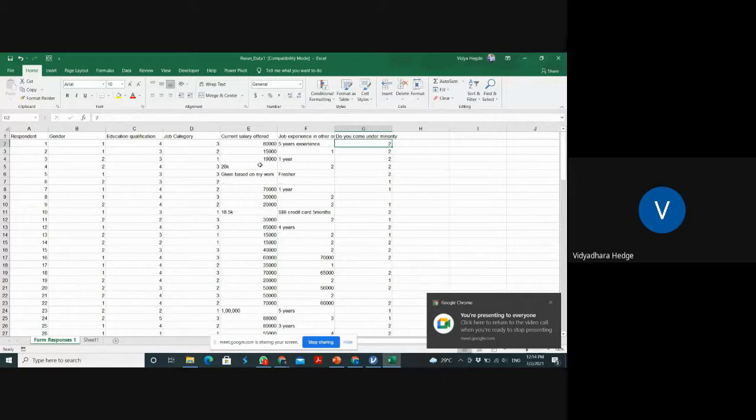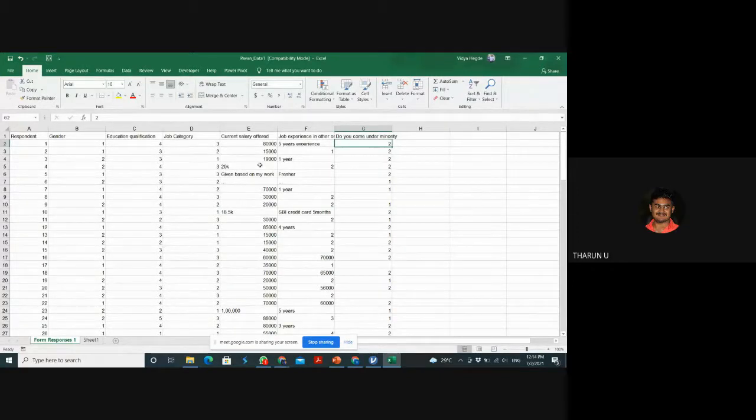Is only one salary there? The questions are: current salary, and when you were hired, what was your beginning salary. The salary at the time of hire is missing here. I don't know where it is exactly.